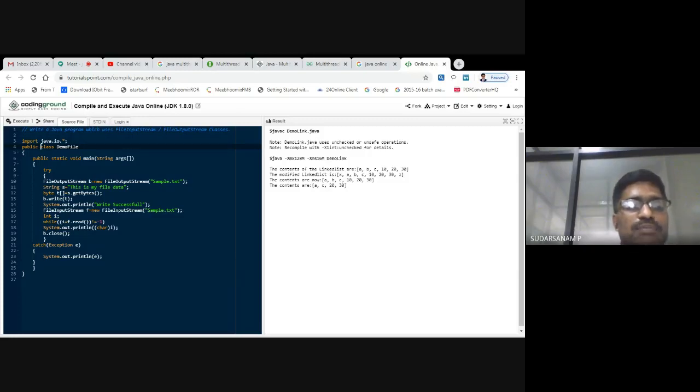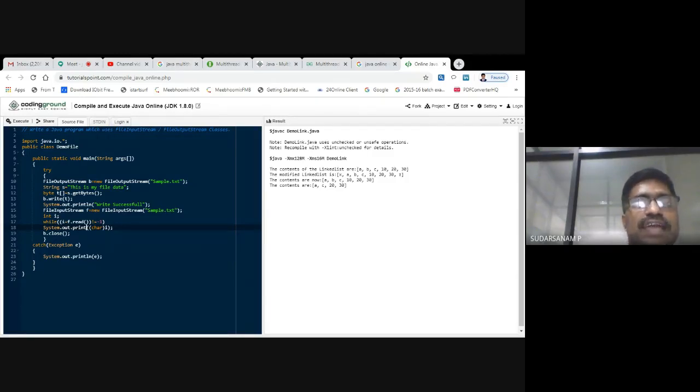Now what will happen? Because you read one character at a time, you have declared it here as an integer, based on the ASCII values. So again you have to print it as characters. So System.out.print. I'll remove ln so that whatever you have read will be displayed as characters. System.out.print of character of file.